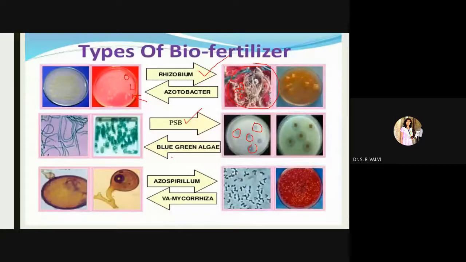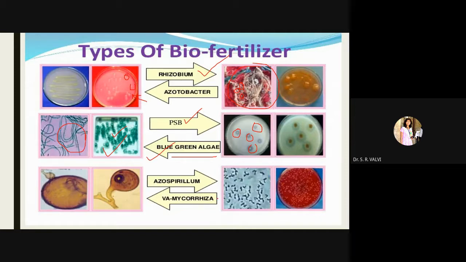Now, this is the algal biofertilizer. Example is BGA, blue green algae. That is again what we call cyanobacteria. Okay, BGA is also called as what? Cyanobacteria. And here you can see green colored colonies of the cyanobacteria. And under the microscope, you will observe multicellular beaded structures having heterocysts in them. Such structures we can observe under the microscope.